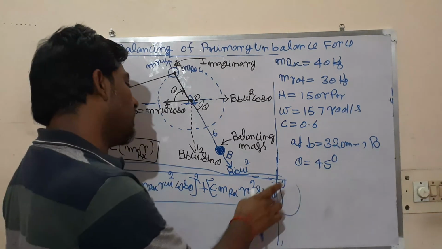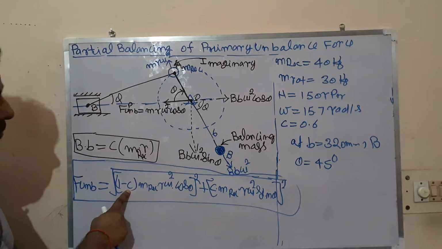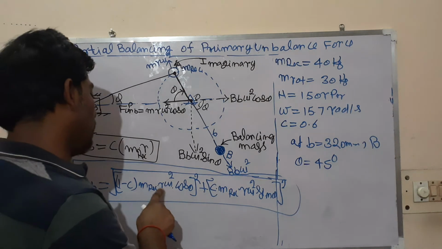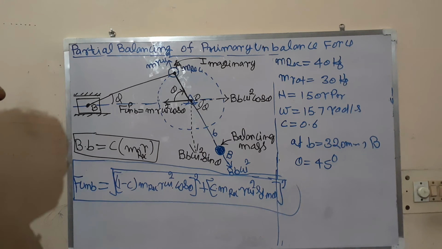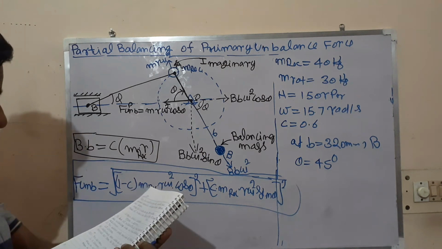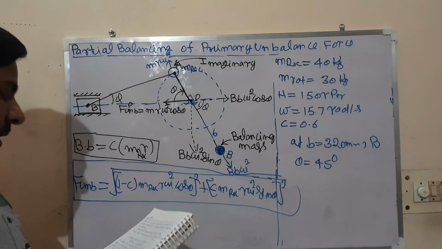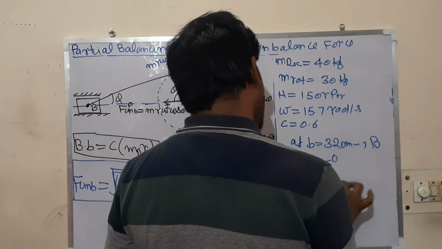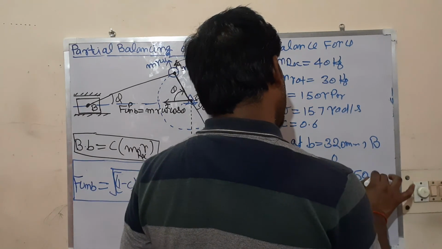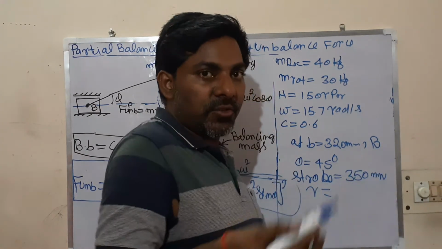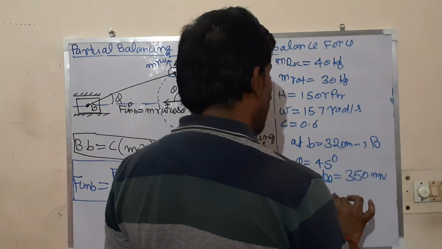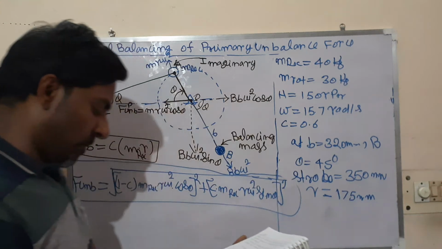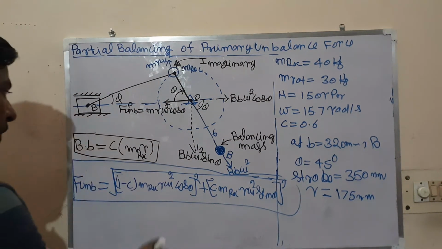Theta is 45 degrees, c is 0.6, m reciprocating is 40 kg, and here we need r omega squared. The stroke is given as 350 mm, and half of the stroke is the crank radius, so r is 175 mm. Now you also know r.